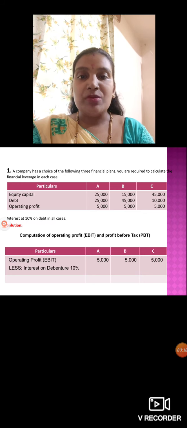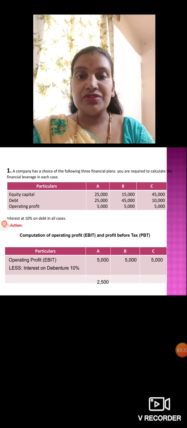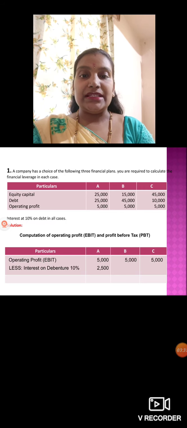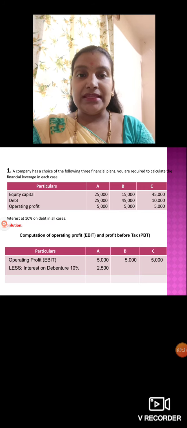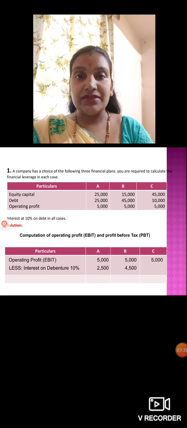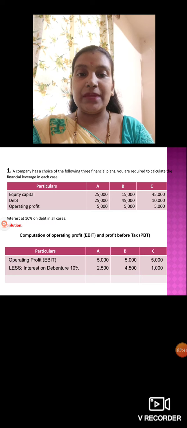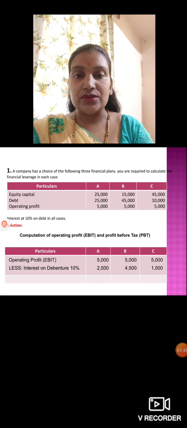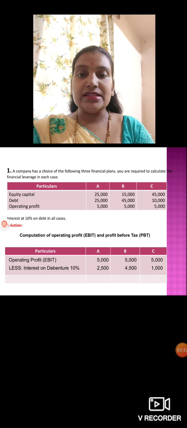In plan A, how much do you have in debentures? 25,000. On 25,000, 10% gives 2,500. For the second plan, the debt is 25,000, so 10% gives 2,500. Then for B, you have 45,000, so 10% gives 4,500. Then in case C you have 10,000 in debentures, so 10% of 10,000 is 1,000 rupees.